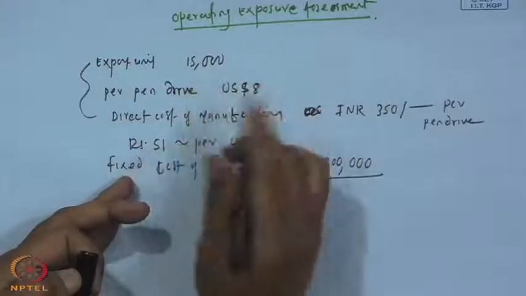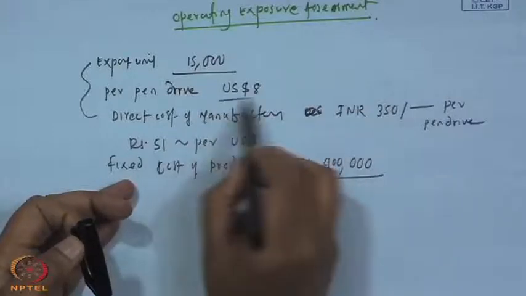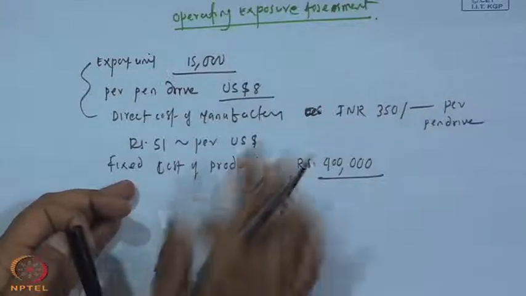However, if rupee appreciate, then that will create what is called operating exposure, because the entire cash flow of the company, that is future cash flow of the company, depends upon the export of 15,000 unit, and they continue to export if the manufacturing, that is a pen drive cost per unit is $8.